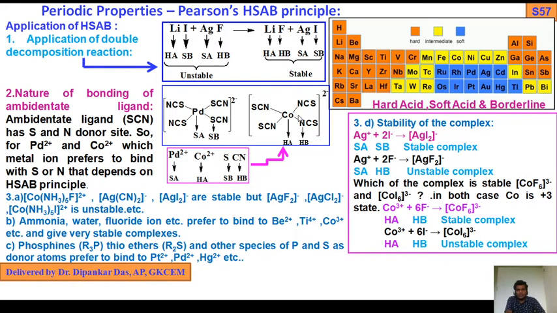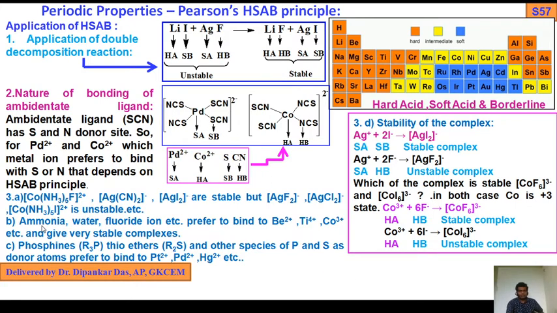Similarly, in case of cobalt, here also ambident ligand thiocyanate reacts with cobalt and through coordination of nitrogen atom, because you see NCS is hard base, cobalt is hard acid, so that's why they form a stable complex.